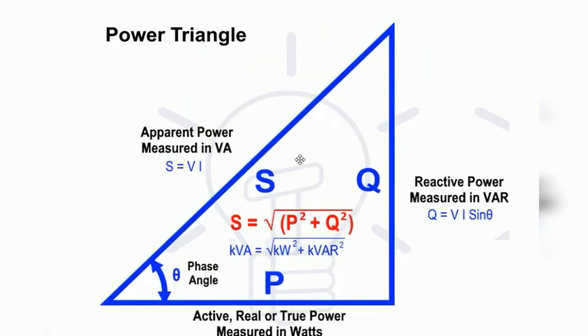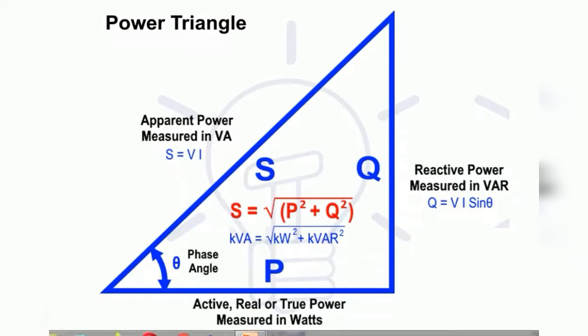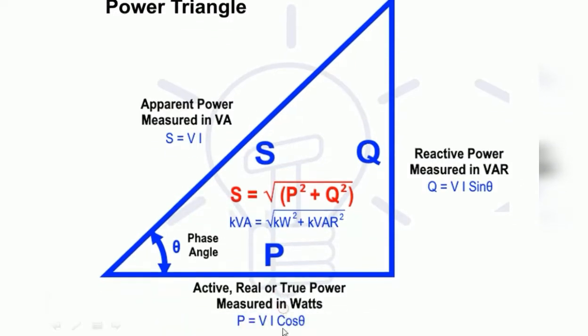And already we know the power triangle. This is the power triangle. This is the active power, represented by P equal to VI cos phi, and the reactive power is Q equal to VI sin phi.